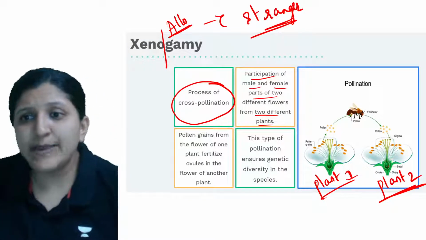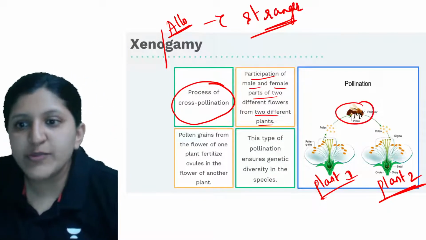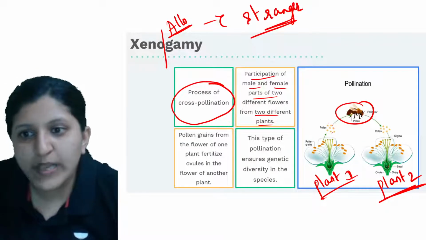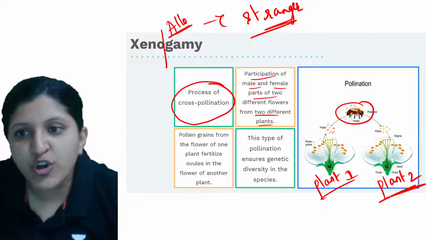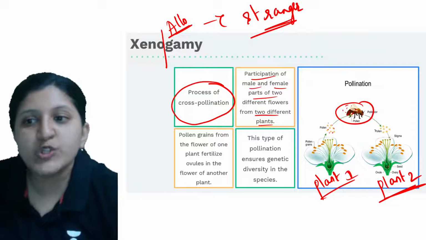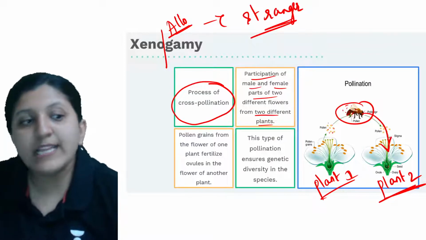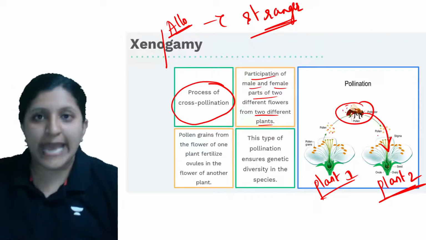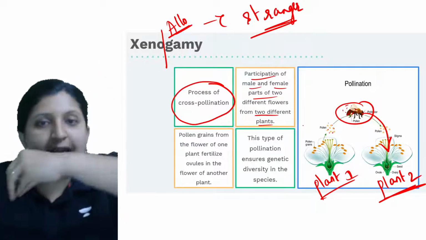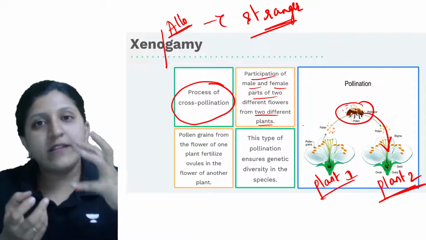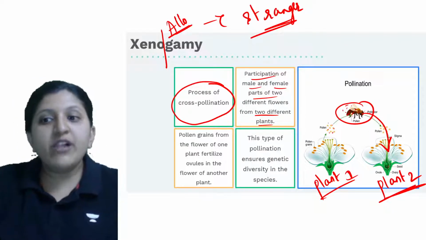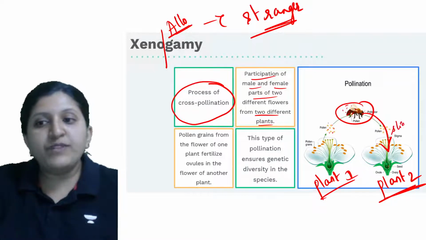So now what can happen? This insect will go to this flower to collect nectar. So now the pollen grains will get attached onto the body of this insect. Now this bee is going to the next flower to collect nectar. When it gets inside this flower to take the nectar, the pollen grains which are attached here will fall onto the stigma of the other flower.